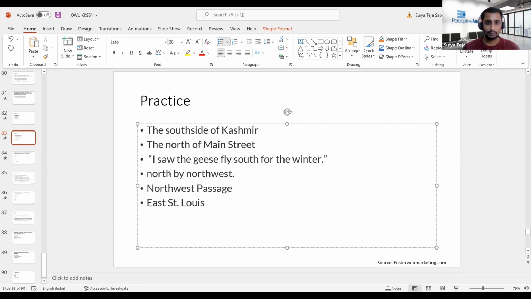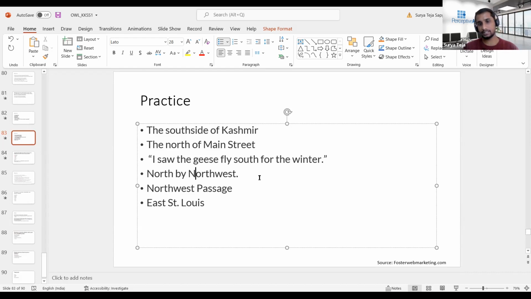We'll go to the next example. North by northwest. Are there any changes required here, or is it fine? Both ends should be capital. So here in this case, in north by northwest, both ends have to be capitalized.